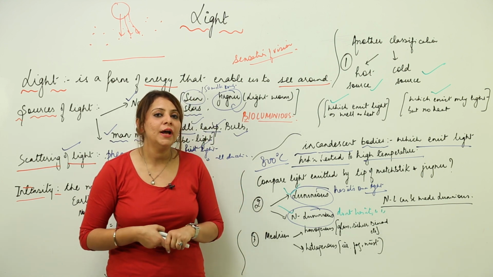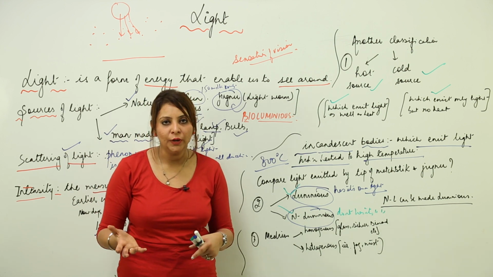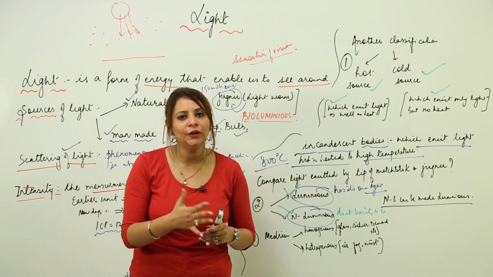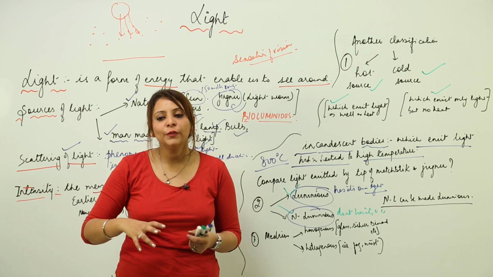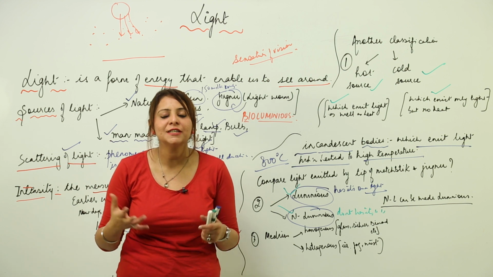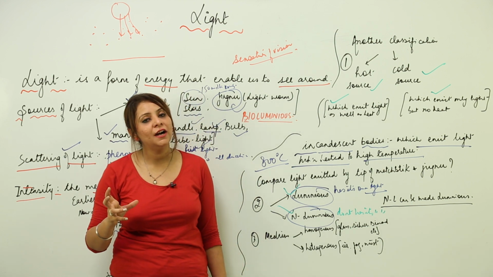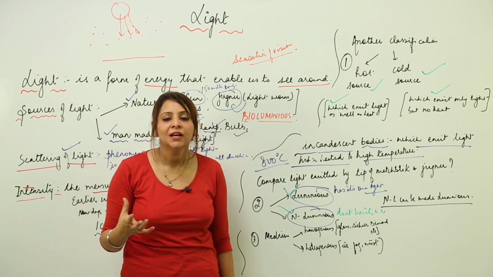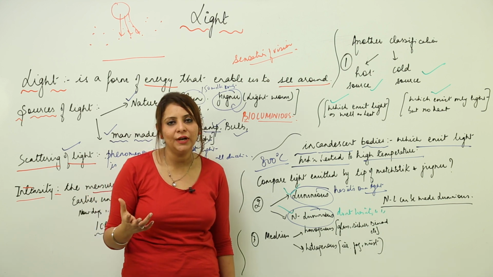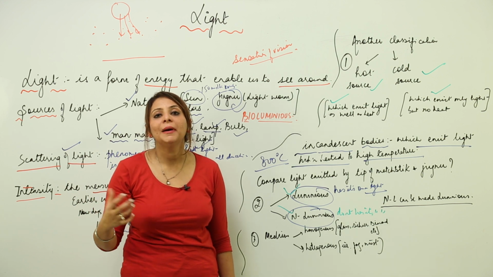And there is one more thing, that you can actually convert any non-luminous object into a luminous one. It sounds a little weird, but we can actually convert the non-luminous into luminous. When you heat a non-luminous body, most of them become luminous, they start emitting light. As I just discussed about the iron bar, that iron bar is a non-luminous source, but when you heat it, it will become red hot, and at a certain temperature it will start emitting an intense red light. So that means we can make a non-luminous a luminous, by just heating it.